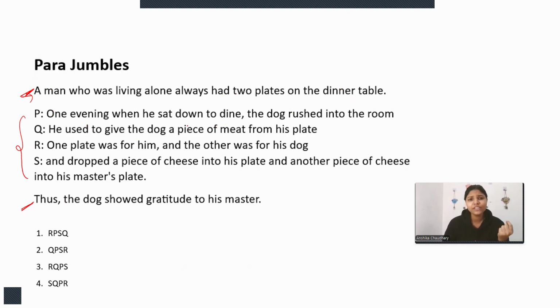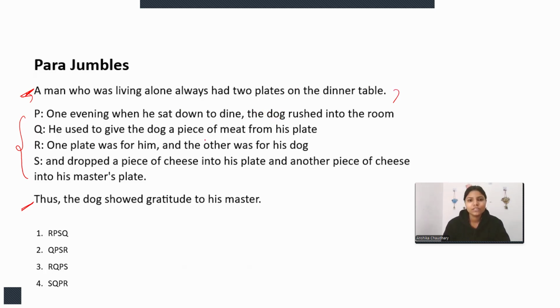One evening when he sat down to dine, the dog rushed into the room. That means there are two beings, the man and his dog, right? So maybe it cannot be the second statement, because it is not directly connecting with the first statement. So it cannot be the second statement after this, right?